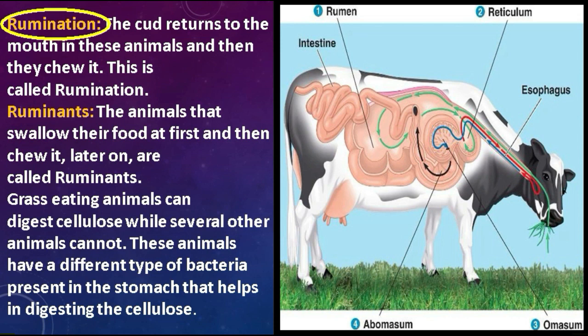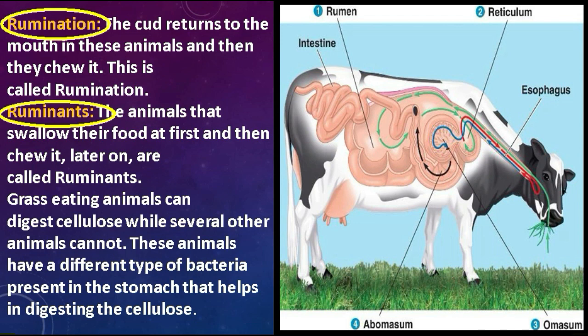And this process is called rumination. And that's why these animals are also known as ruminants. Students, now the question is, what are ruminants? The animals that swallow their food at first and then chew it later on are called ruminants.